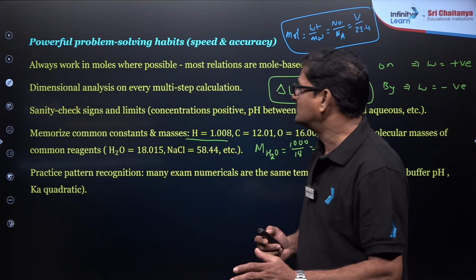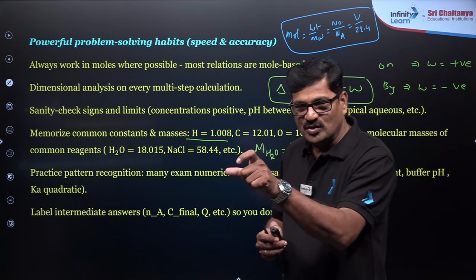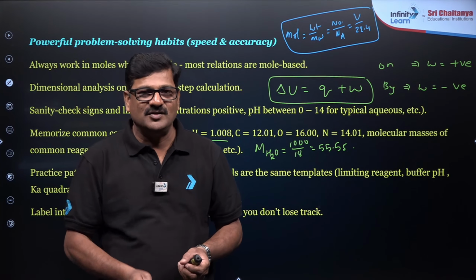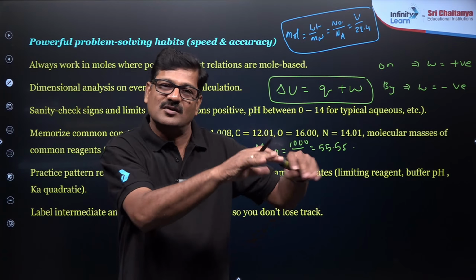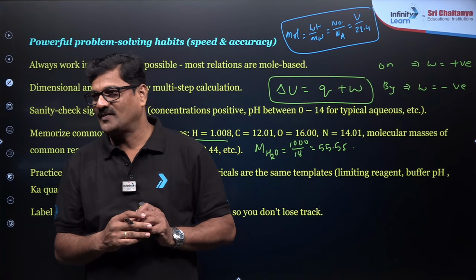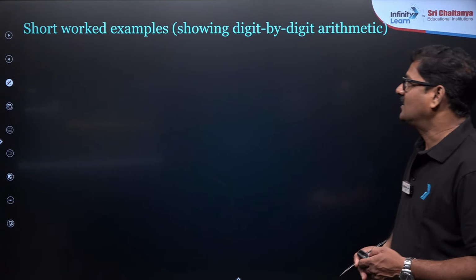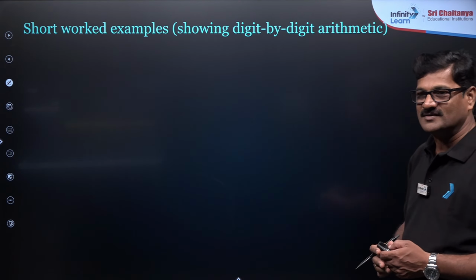Label intermediate answers so that you do not lose track of the final answer. When you just start a numerical, in a hurry you will lose the root cause, so that gives you a lot of impact. Also, short worked examples showing digit by digit arithmetic for numericals.